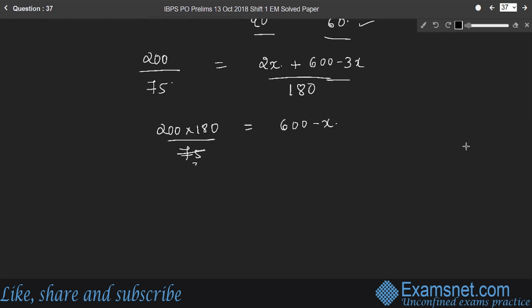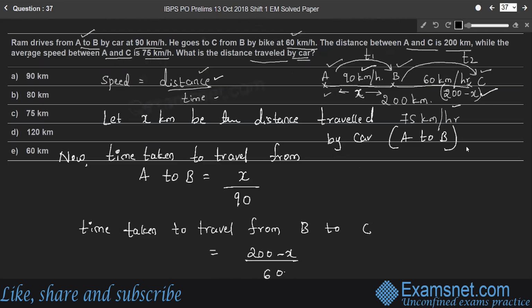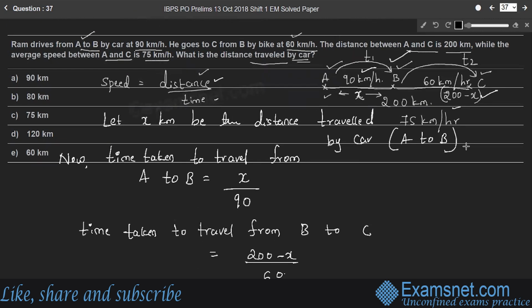So 25 into 3, 25 into 8, 3 into 8. So 480 is equal to 600 minus x. So x is 120. So what is x? It is the distance from A to B, which is 120 kilometer. Hence D is the right answer.